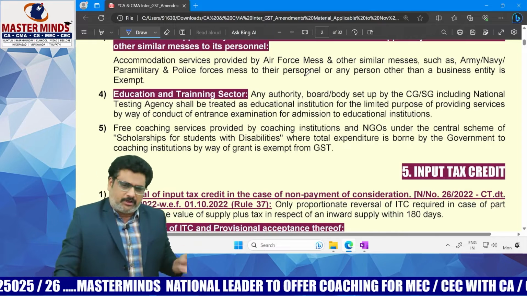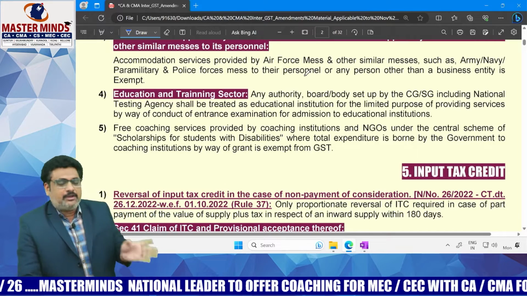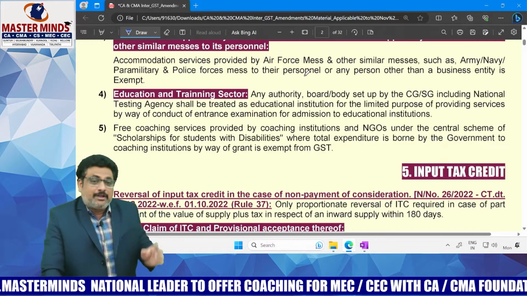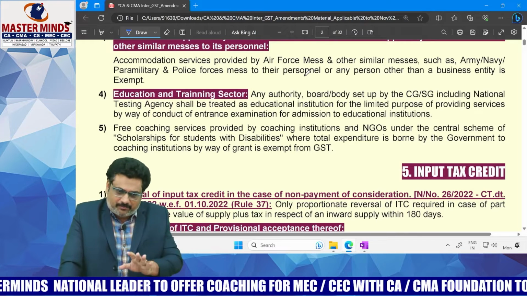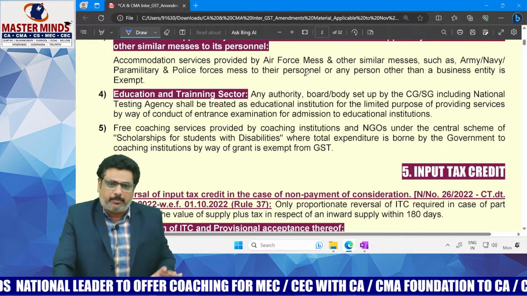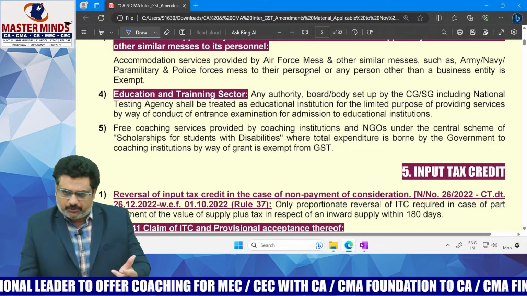Therefore, whatever fee is charged by these national testing agencies for the conduct of entrance exams is exempt, and there is no need to pay any GST. That is the point we need to remember.